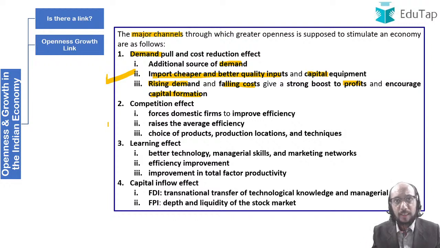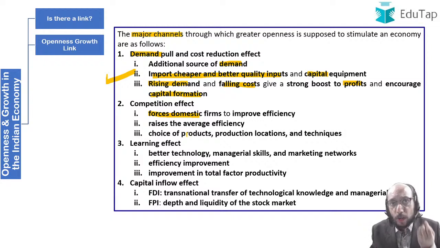Probably not, right? So what happens is that because of competition, domestic firms are forced to improve their efficiency. Those who are inefficient will be forced to close down their shops. Those who are otherwise efficient will be able to improve their efficiency. Overall, the average efficiency in the economy will improve.